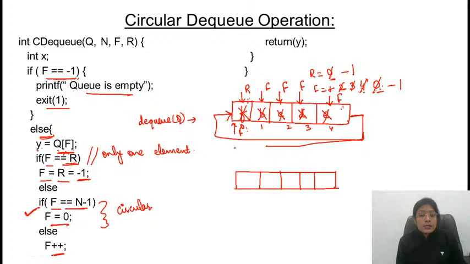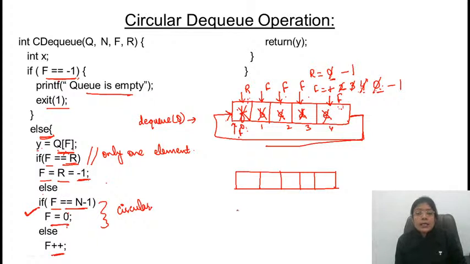This case is clear. Normal cases, if front is pointing to n minus 1, then it will be pointing to 0. If only one element is there, both will be updated. Otherwise, in every case, we have to increment the value of front variable. Is this clear? So in order to delete an element from the queue, this is going to take constant time.